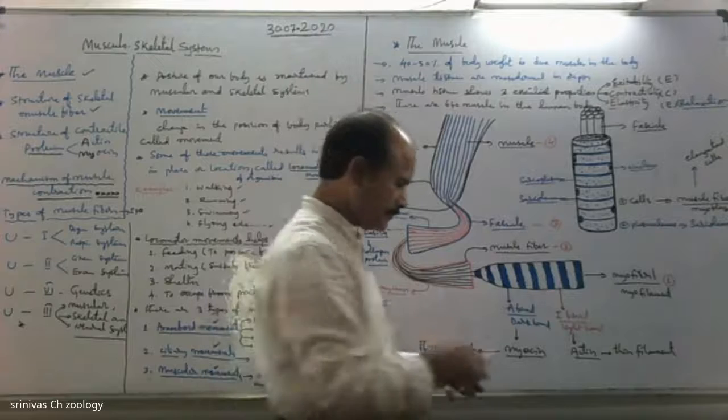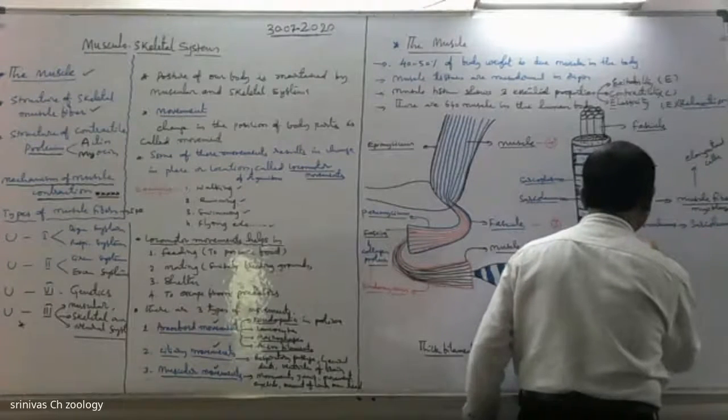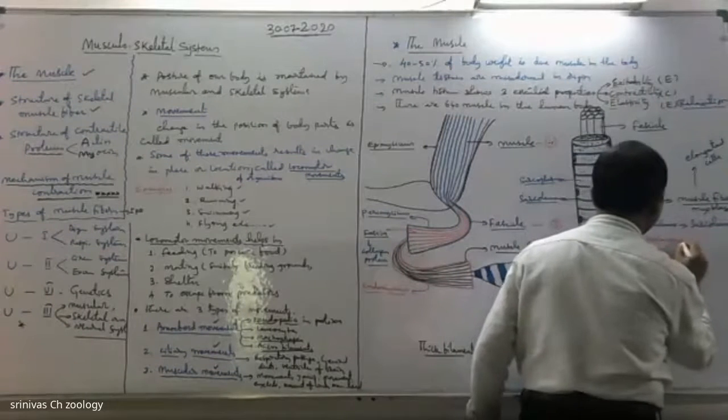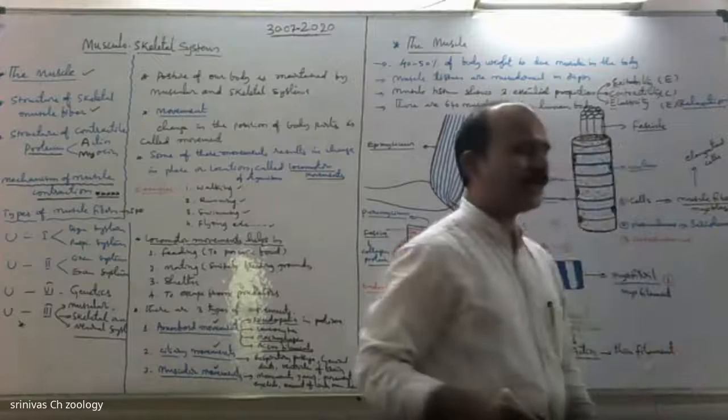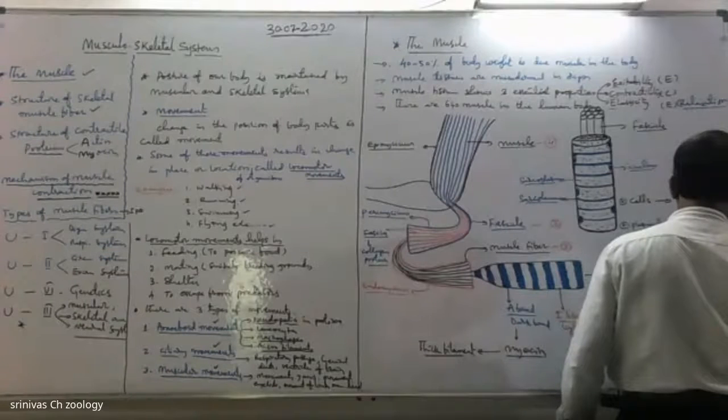The cytoplasm of muscle tissue is called sarcoplasm.